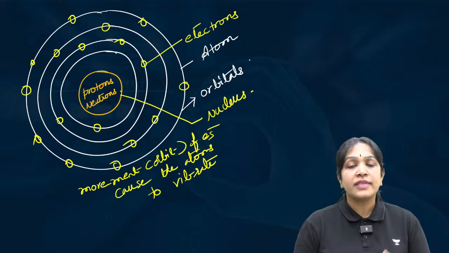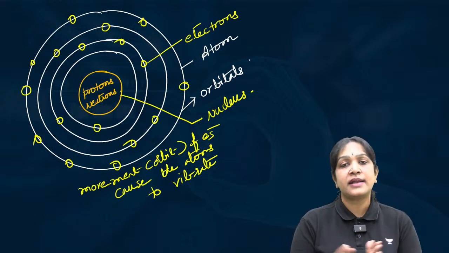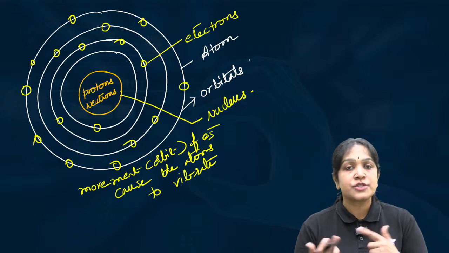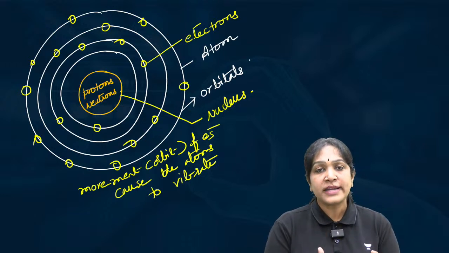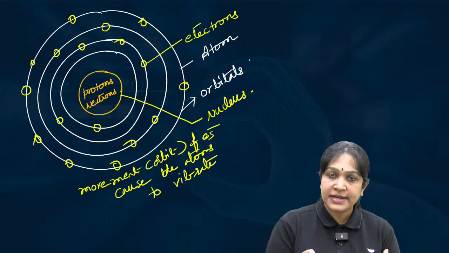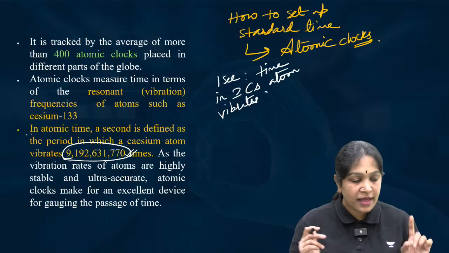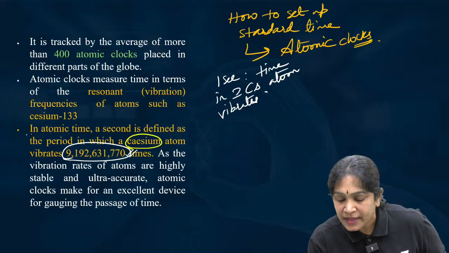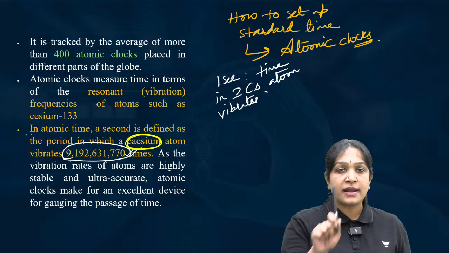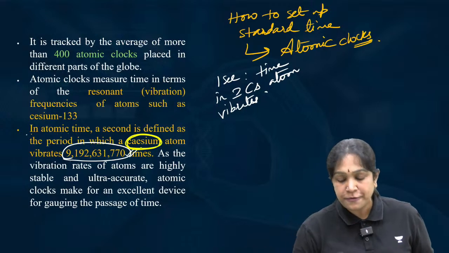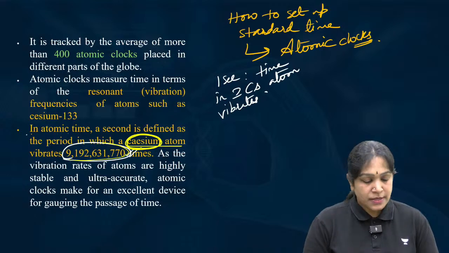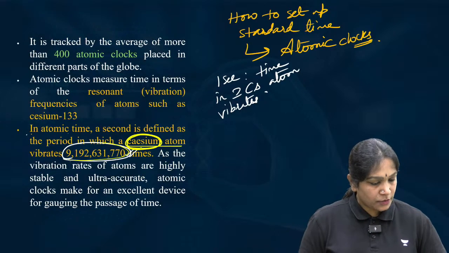Okay. So depending on the number of electrons, how many times the electron orbits around the nucleus, or how many times the atom vibrates, changes. So every atom vibrates at a different rate, and we are taking the cesium atom as the standard. In an atomic clock, 1 second is equal to the number of times the cesium atom vibrates, these many times. Okay, right. So let us now go back to this.